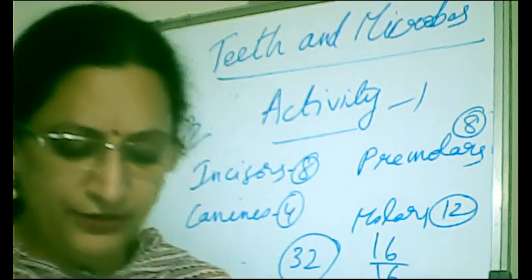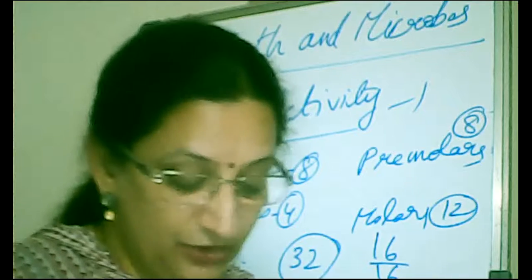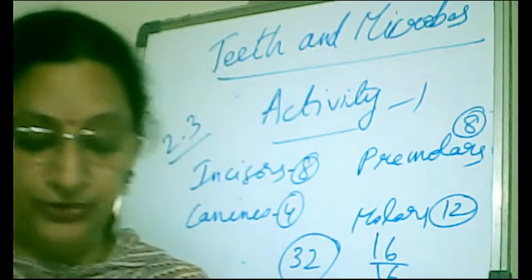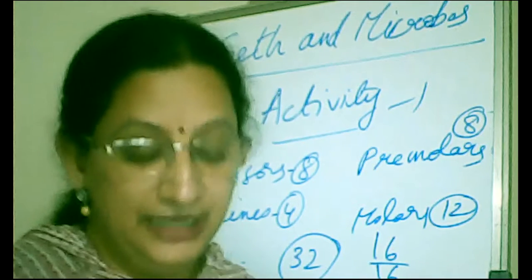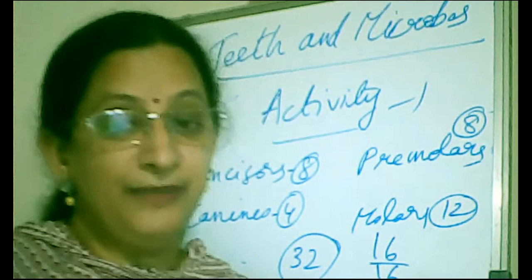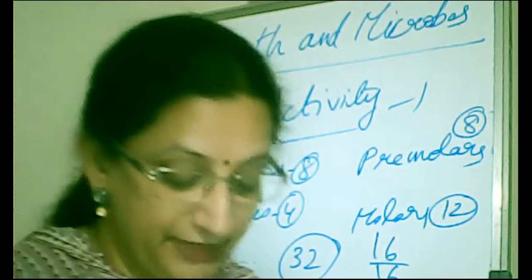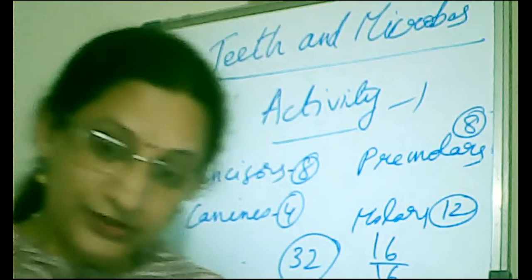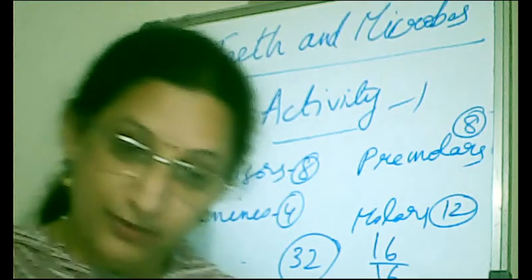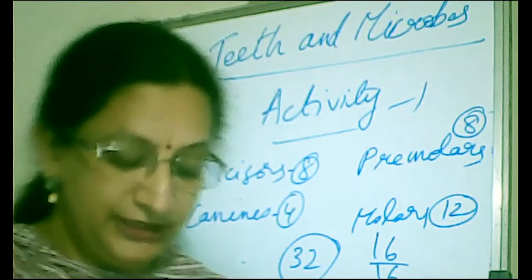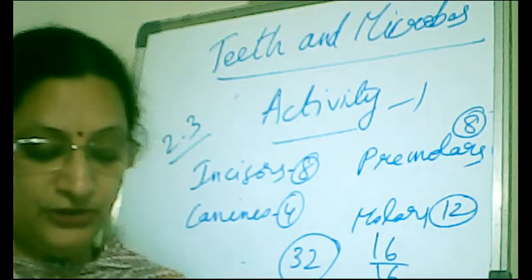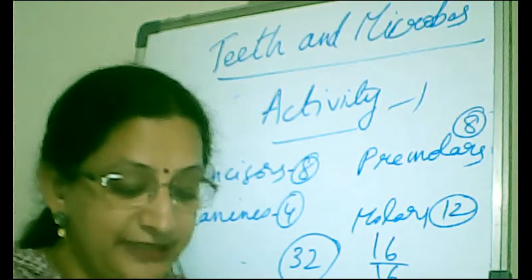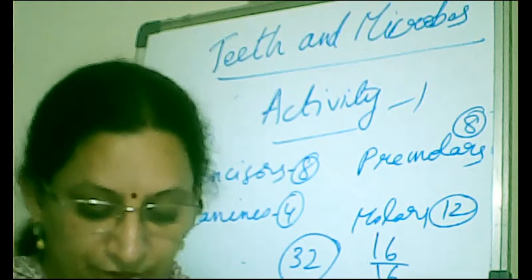So what forms around as a sticky layer of germs is called the plaque. This plaque reacts with the sugar that is present in the food and produces some kind of acid. This acid is eating up the enamel, the topmost protective layer, and it will lose the shine of the teeth. And finally, some holes or cavities are formed, some foul smell in the mouth is caused, and you will be losing the tooth, and stomach troubles or other related diseases are also caused, as and when you are facing the troubles with tooth decay.